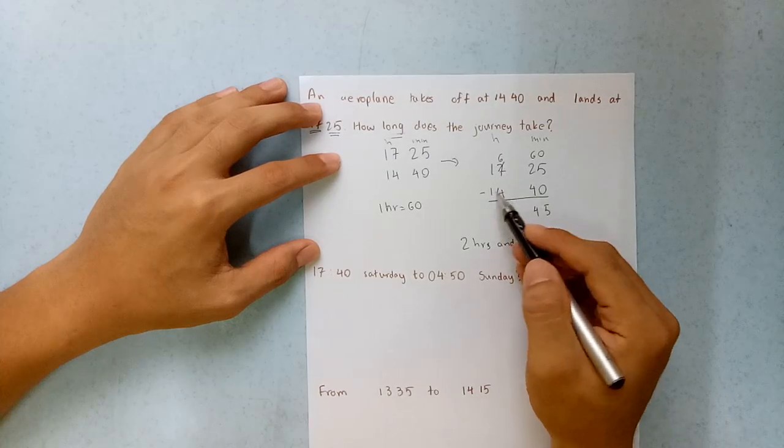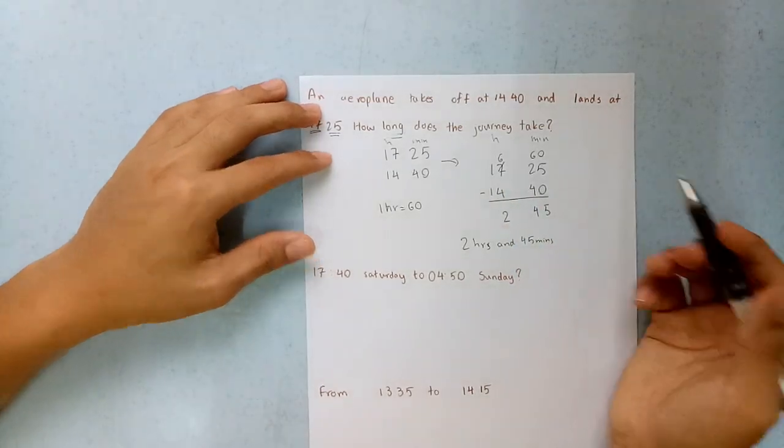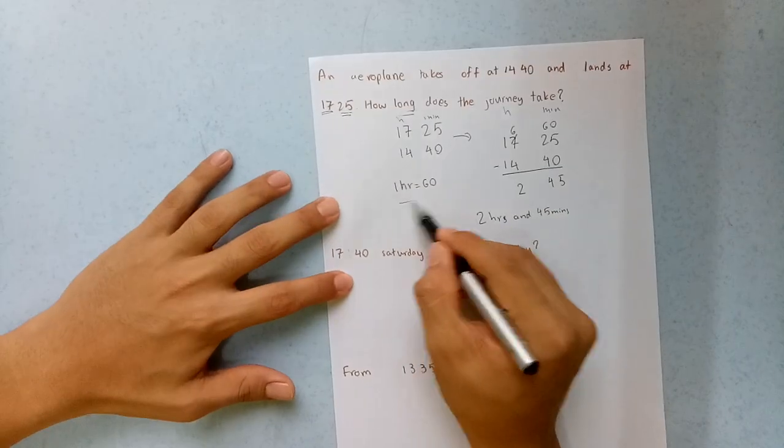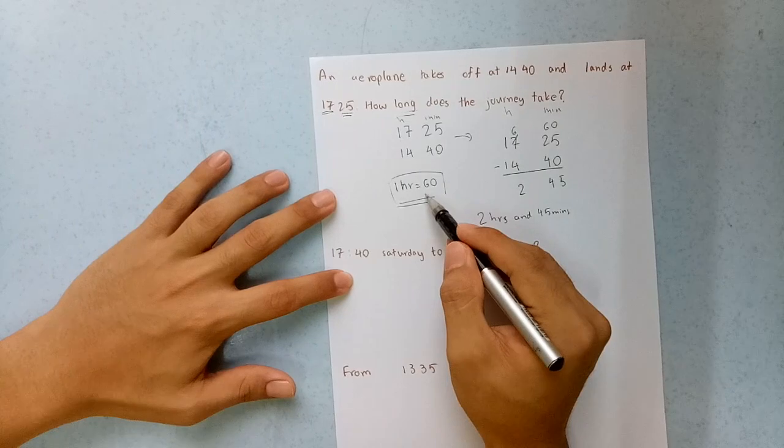Alright, you just have to separate the first two numbers from the back two numbers. Alright, remember this, yeah, please remember this.